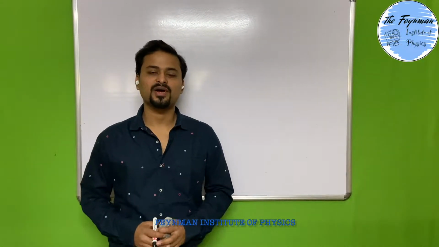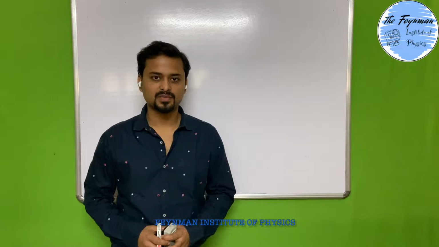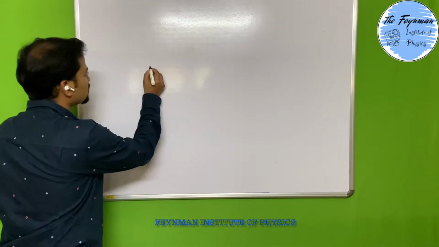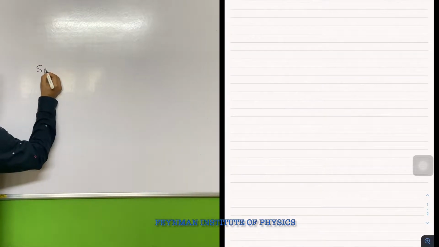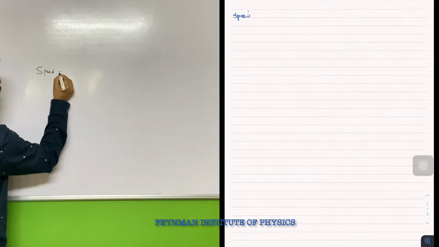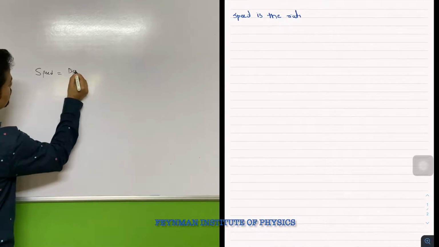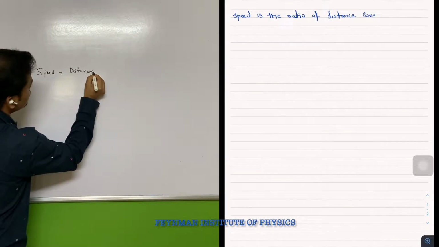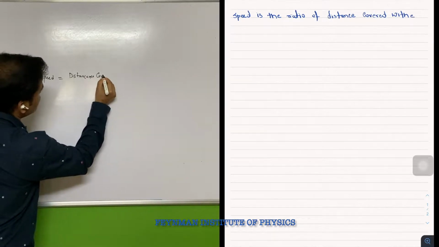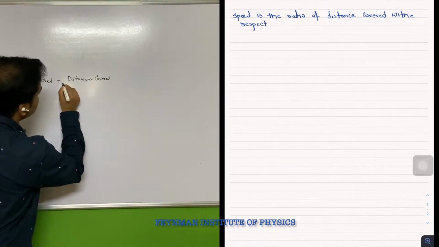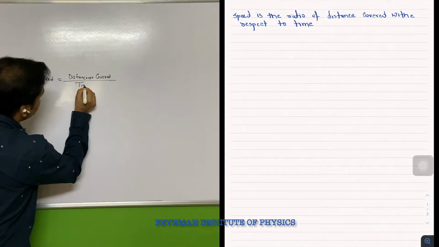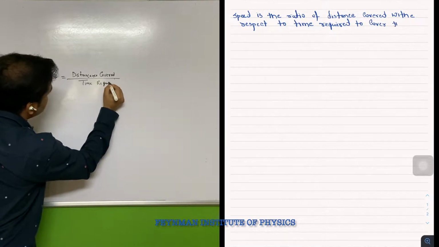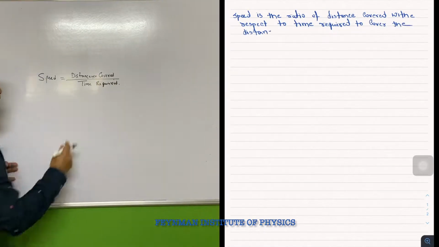So here we have to find out about speed and velocity. Now mathematically we can define speed as the ratio of distance covered divided by time required to cover that distance.